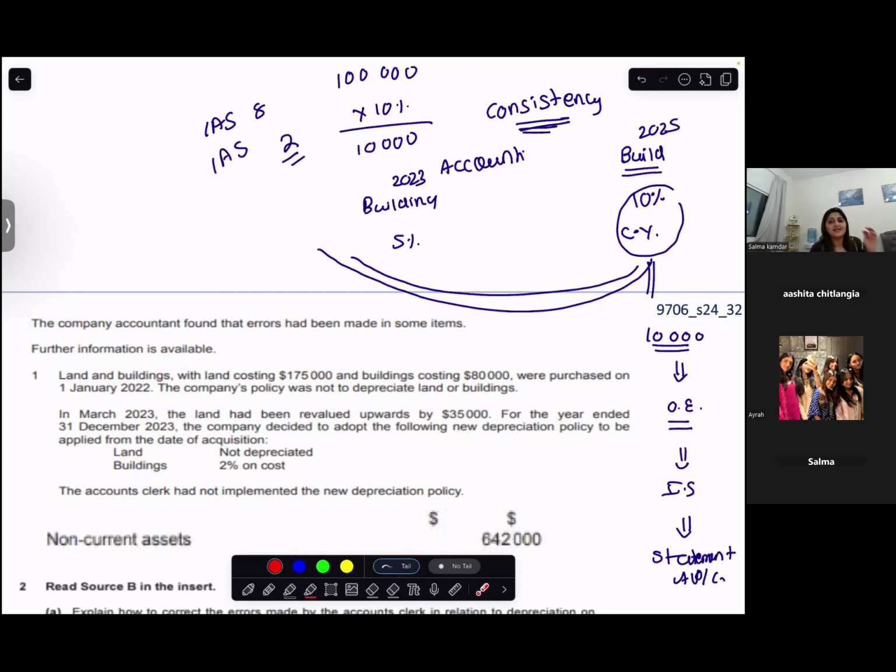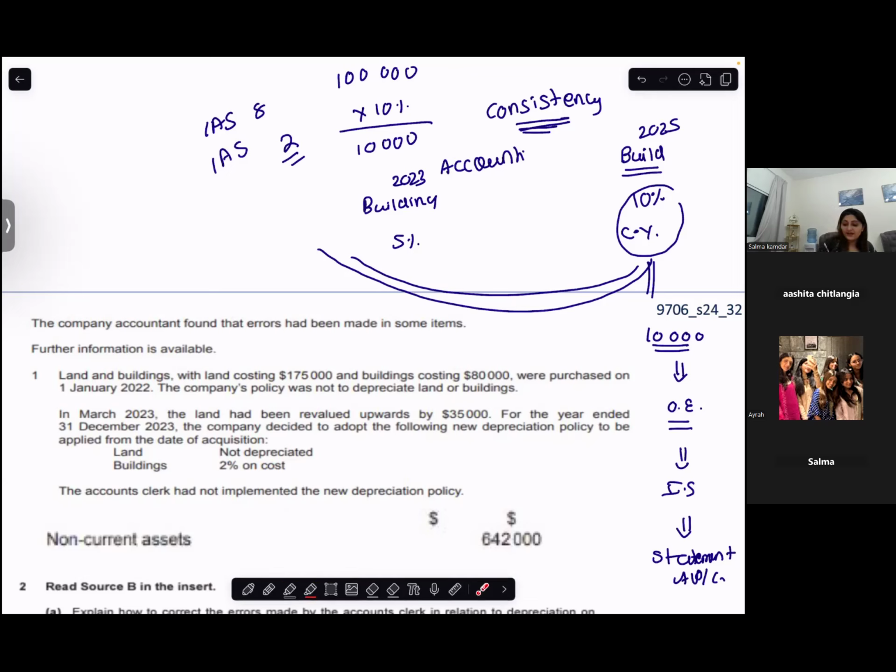Matching principle tells expense for the year should be matched with income for the year to get profit for the year. That is why we make income statement for the year, and everything related to the year comes in the income statement. Anything which is not related to the year, we remove it. Are you with me? Yeah.